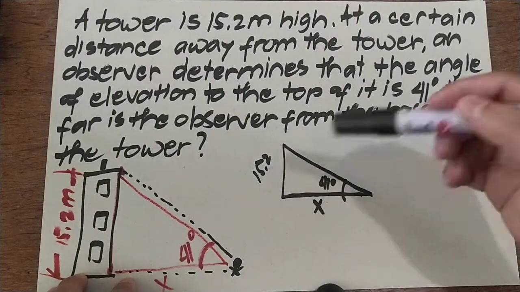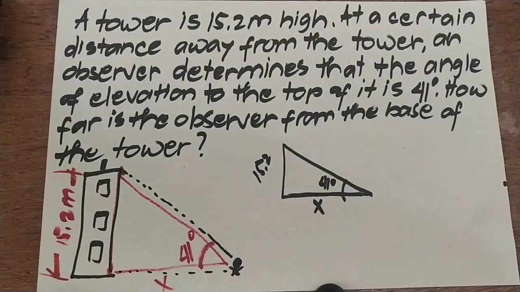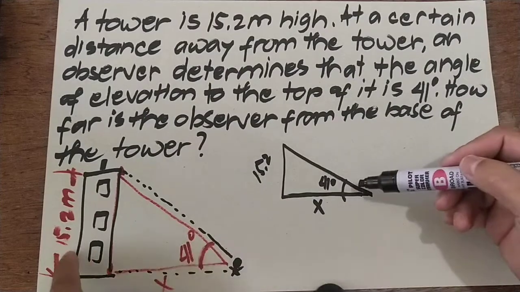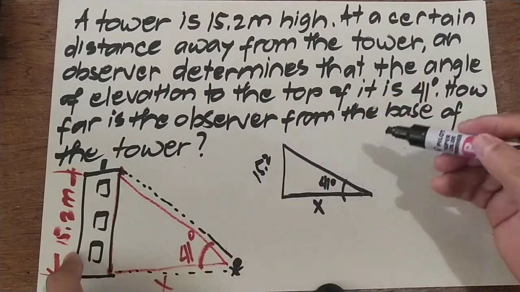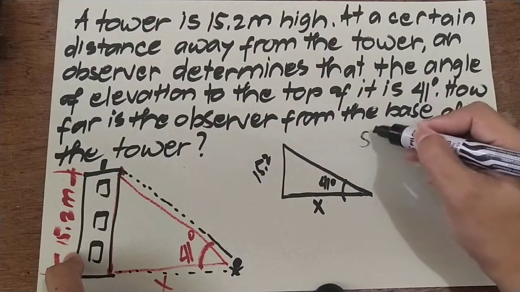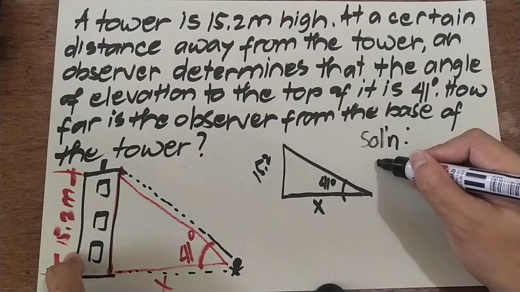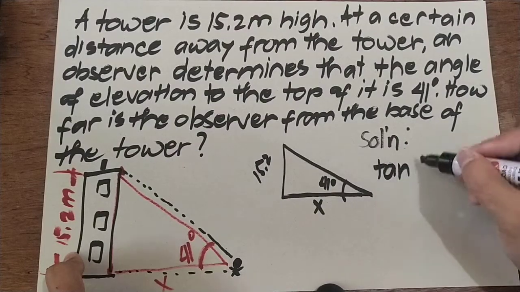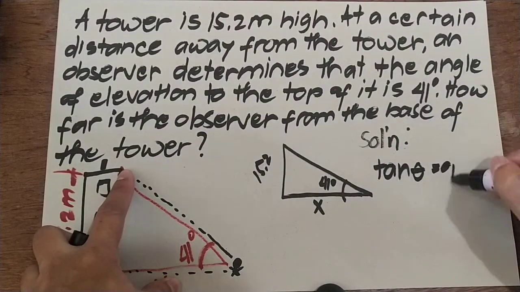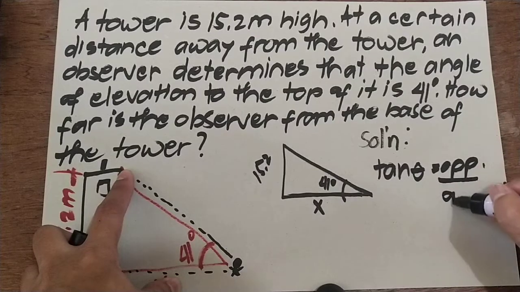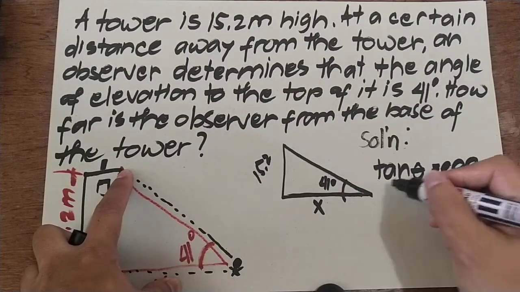So based dyan, ano ngayon yung function na gagamitin natin? Again, reference angle, opposite ito, adjacent yan. So meaning we will be using the tangent. Okay, very good. We will be using the tangent function. So tan theta is equal to the opposite side over adjacent. Ang given angle natin is 41.